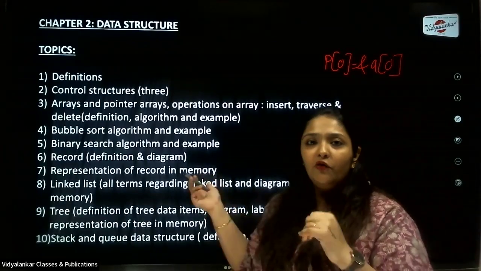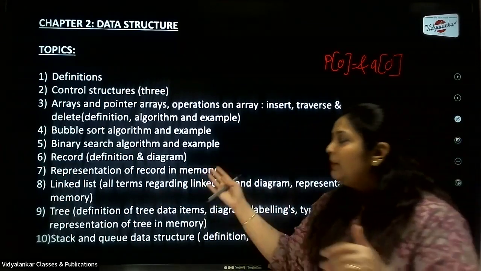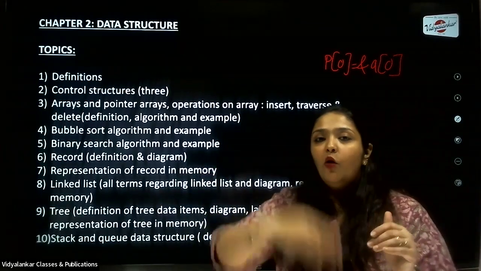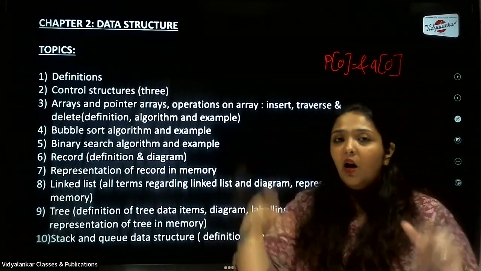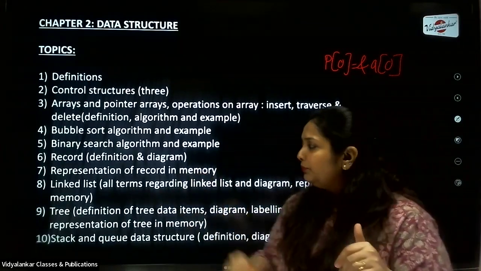Then again, representation of record in memory. The definition will hold 1 mark or half a mark, in a 2-3 marks question, and 1 mark for the representation diagram, which shows how the record is depicted in memory, and half a mark for the example.